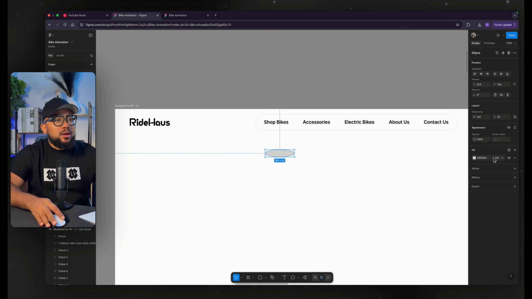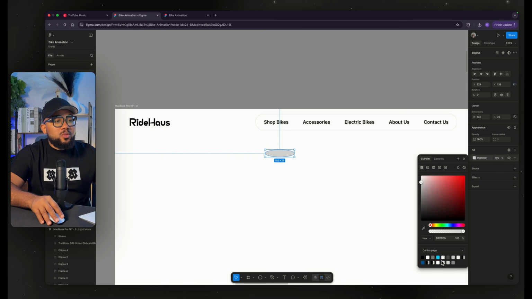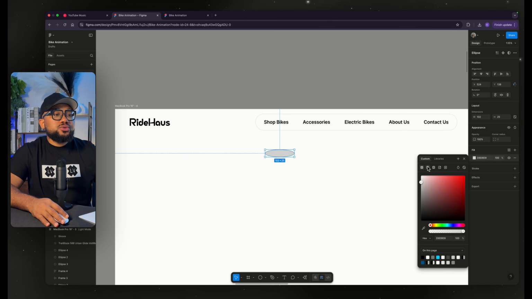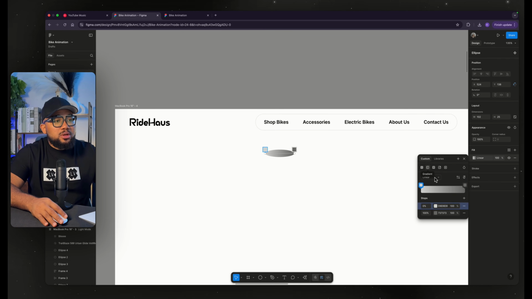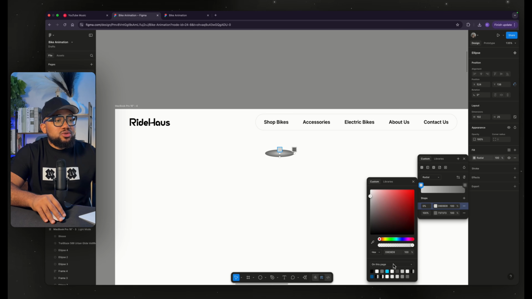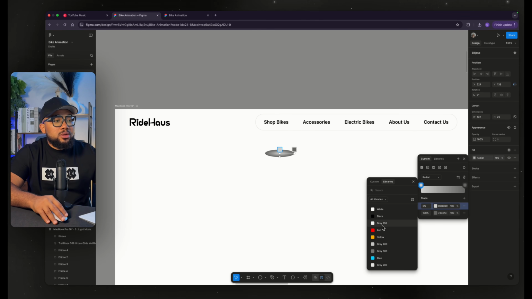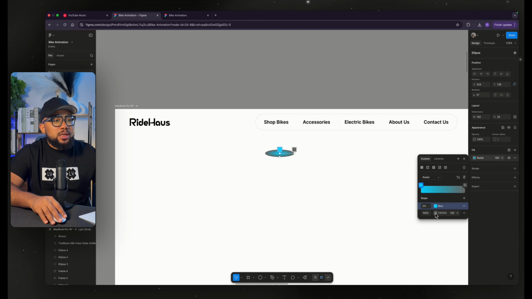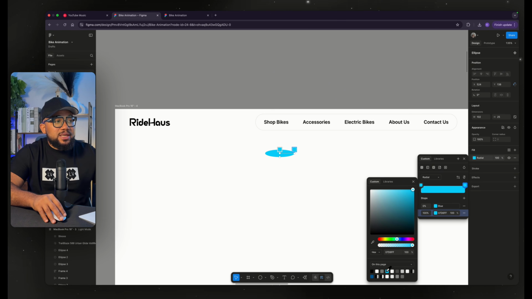Yeah, and I'll tie it to this color, but I'm going to use linear, then change this to radial, and get this to be blue, and we are going to use the same blue and reduce this to 0.